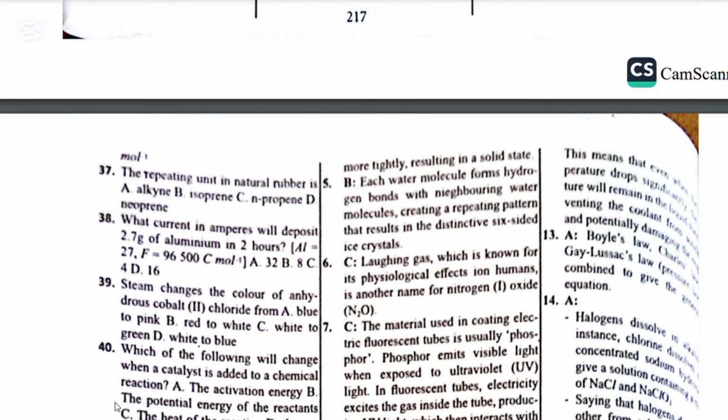Number 40. Which of the following will change when a catalyst is added to a chemical reaction? A, the activation energy, B, the potential energy of the reactant, C, the heat of the reaction, and D, the potential energy of the product. The answer is A. A positive catalyst lowers the activation energy. It does this by providing an alternative pathway for the reaction to occur.